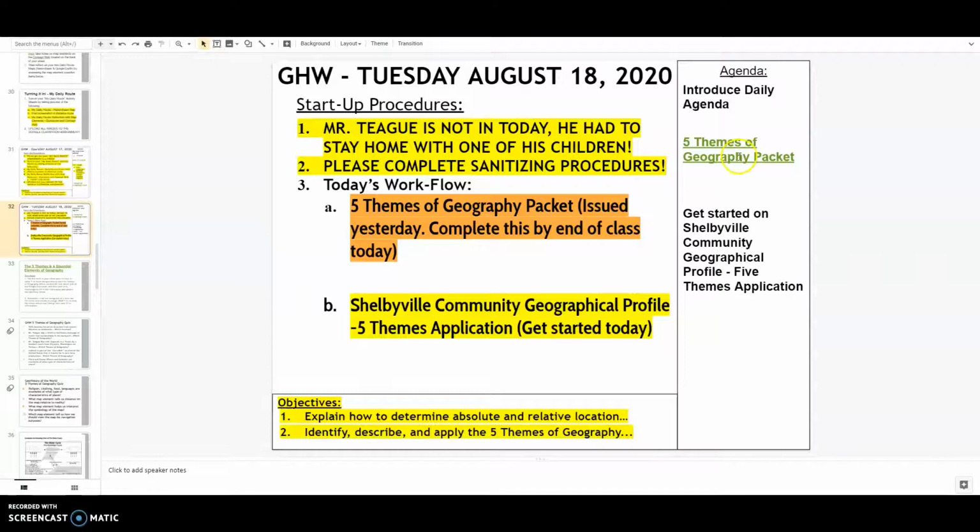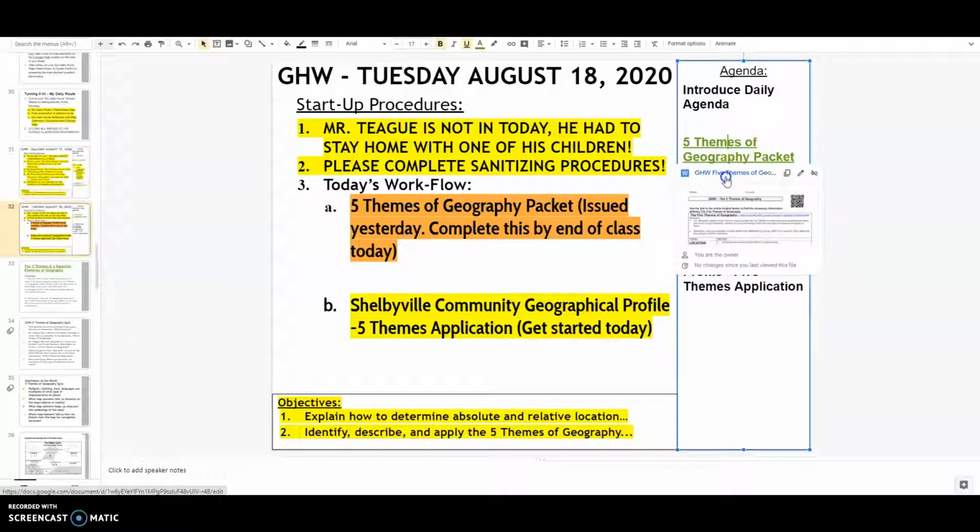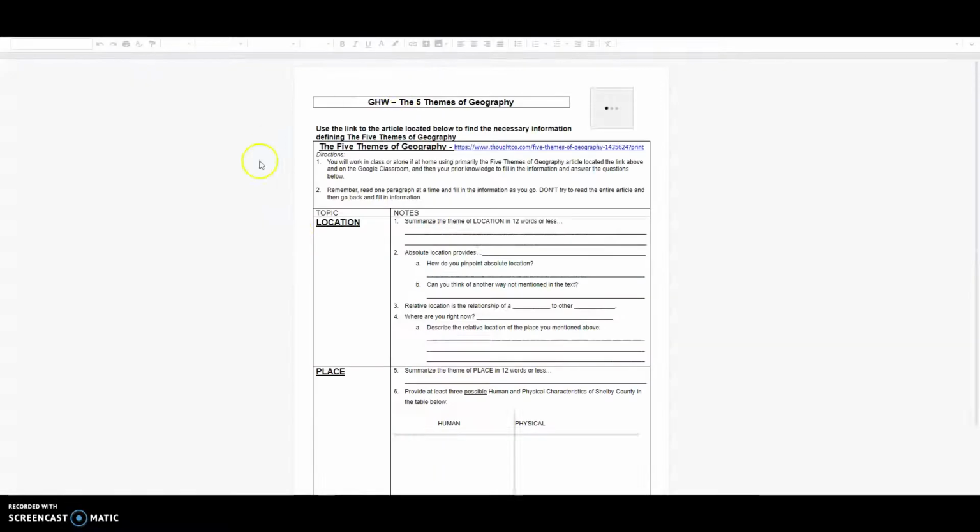So, let's go. First thing you should do, the 5 themes of geography packet that I issued and introduced yesterday. That's what you should be working on first. This should be completed by the end of the class period. And so, I'm going to click on my link here and pull that up. And so it looks like this.